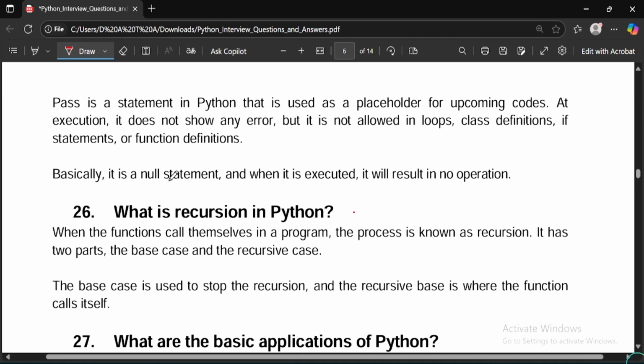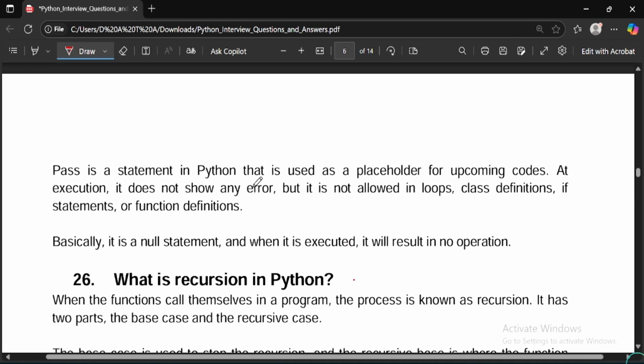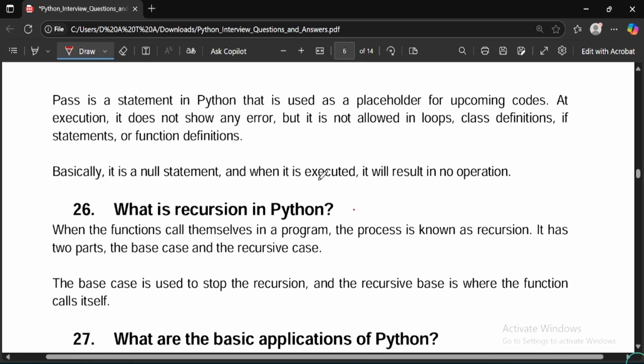So as mentioned below, pass is a statement in Python that is used as a placeholder for upcoming code at execution. It does not show any error, but it is not allowed in loops, class definitions, statements or function definitions. Basically it's a null statement, and when it is executed it will result in no operation.